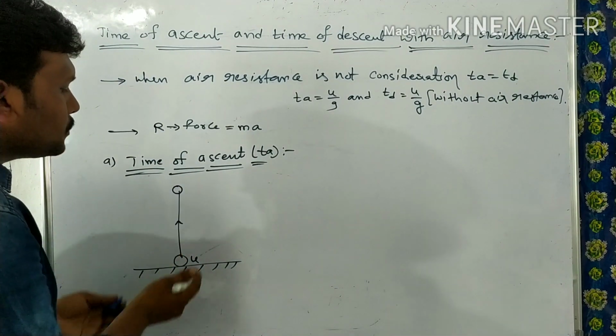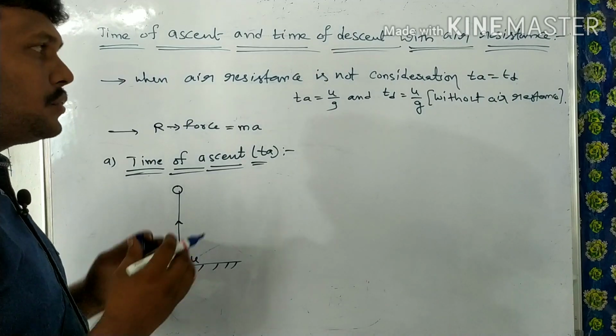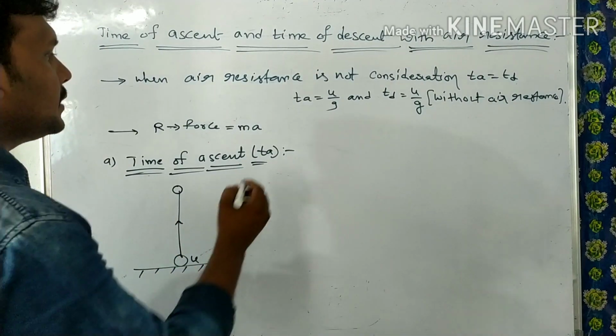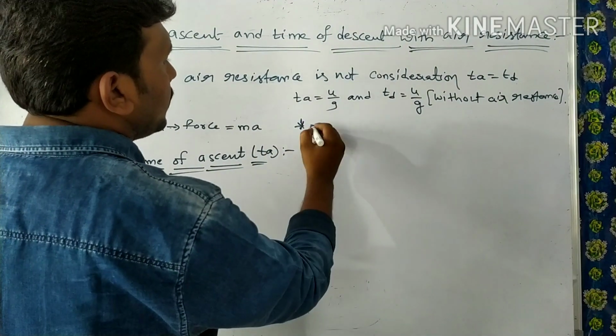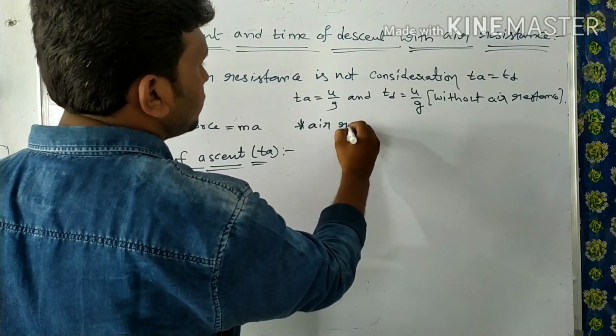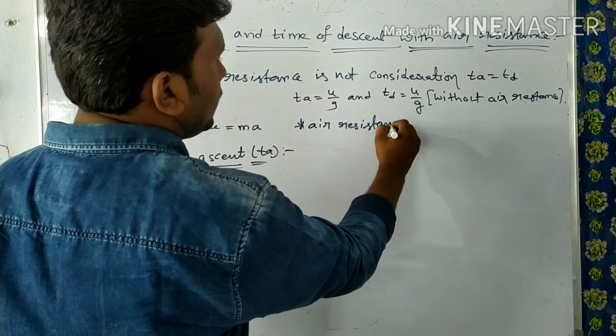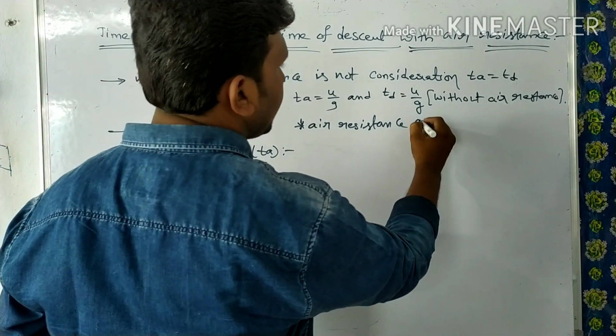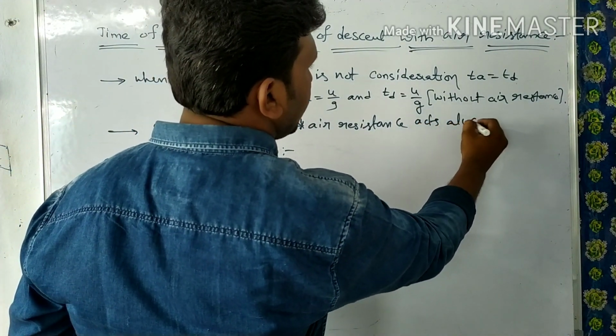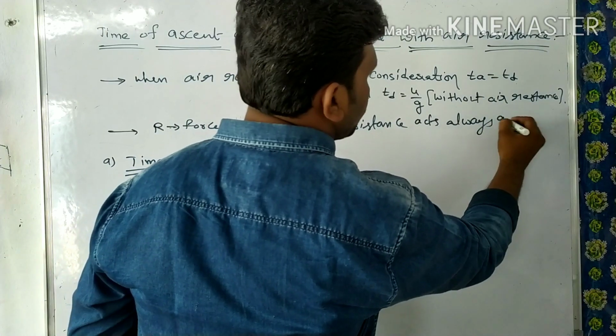When the body is moving in the upward direction, we have to note one important point: air resistance always acts against motion.